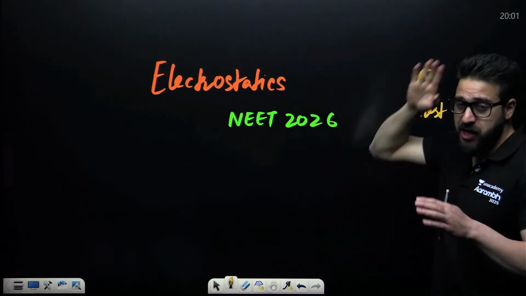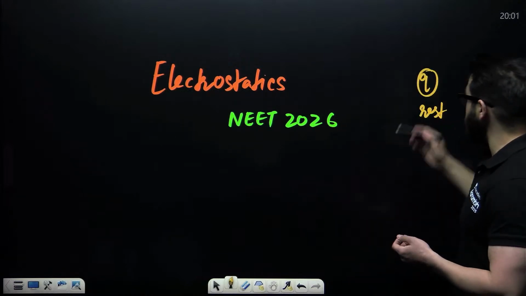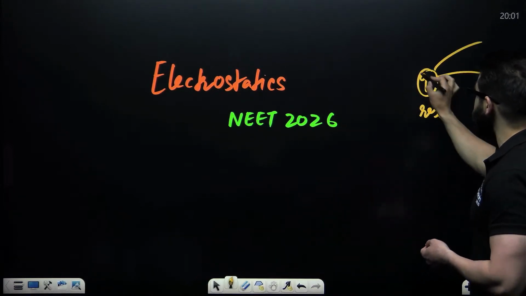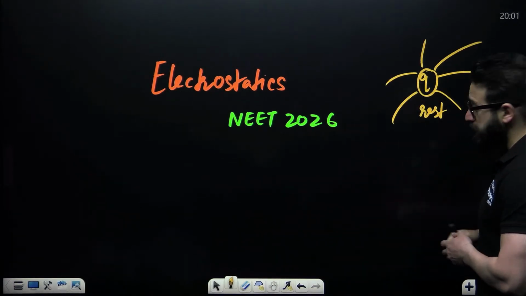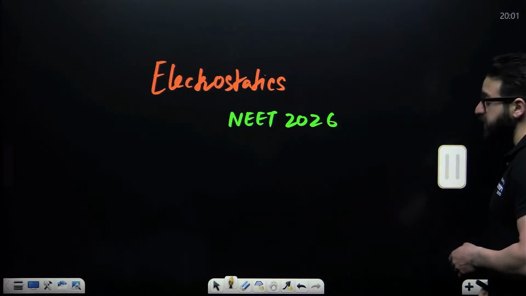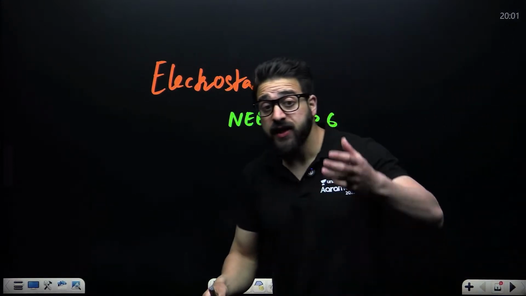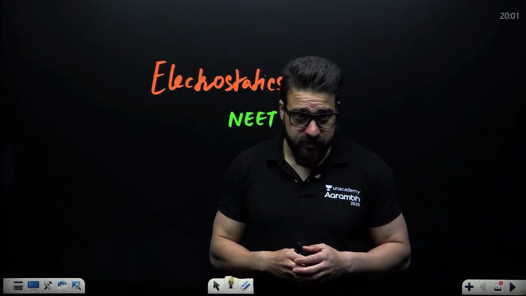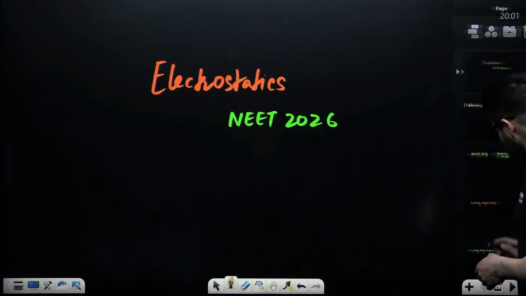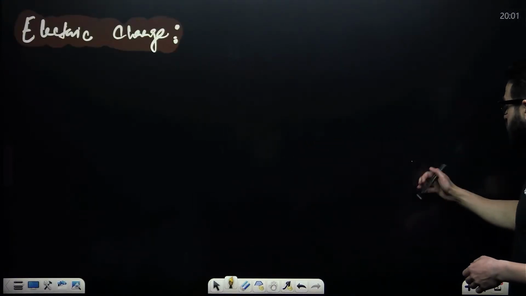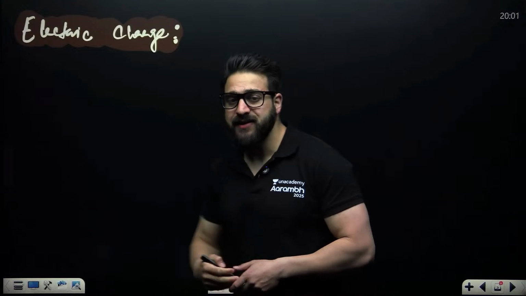After some time I'll tell you that this charge will create an electric field around it, and when this charge is placed in an external electric field, a force acts on it. The very first topic that we need to understand is electric charge.